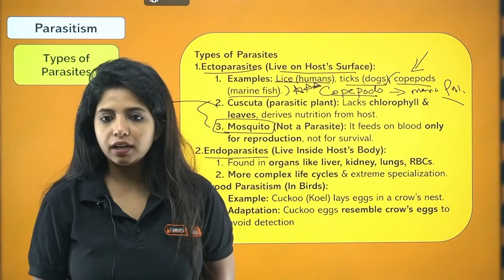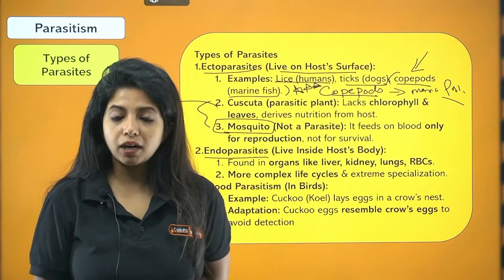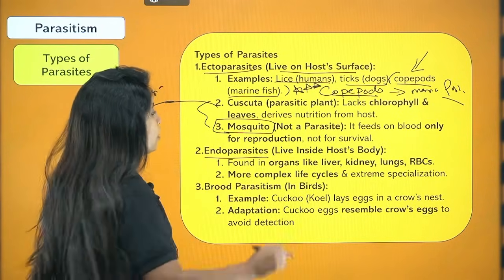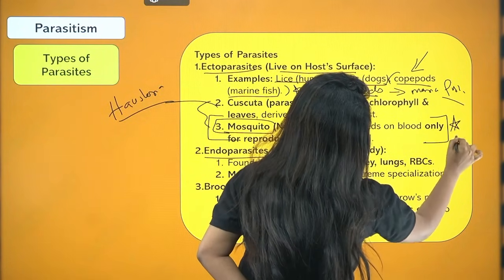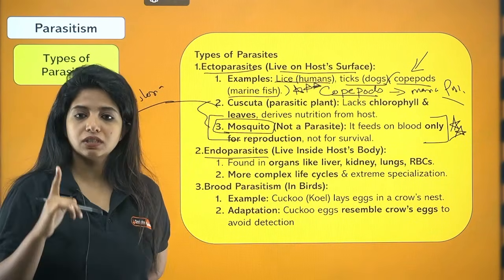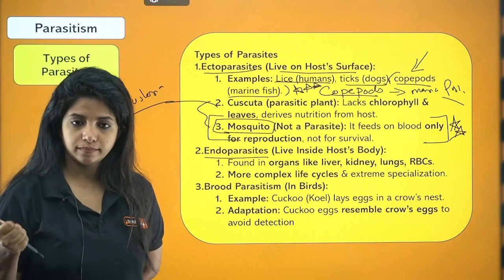So it's not like it is there for survival. It does not need blood for survival, it's for the reproduction process, which is why I will not consider mosquito as a parasite. This is a text that is given in your NCERT. It is not a parasite, because it does not take blood for survival, it's just for the reproduction process.